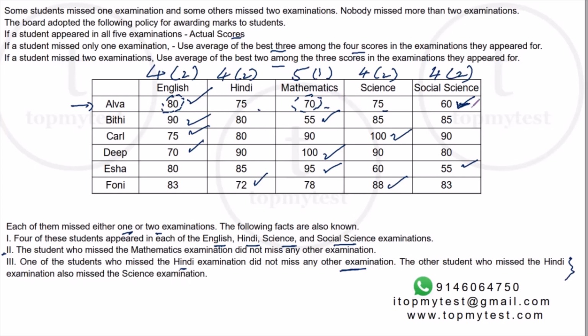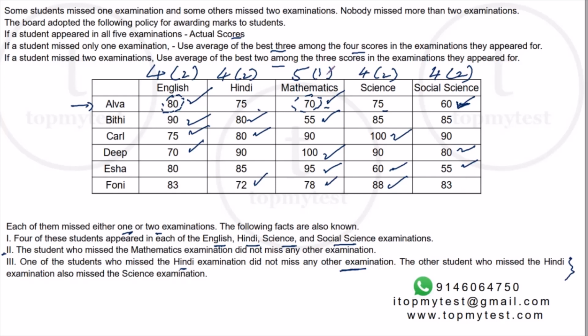Just as we did it for the lowest, even the second lowest cannot be an exam which she missed. It is a genuine attempt, or it is an exam which she attempted. Mathematics, definitely attempted. Similarly here, Beatty, Hindi definitely attempted. Carl, Hindi definitely attempted. Deep, social science definitely attempted. Isha, science definitely attempted. Phony, maths definitely attempted.